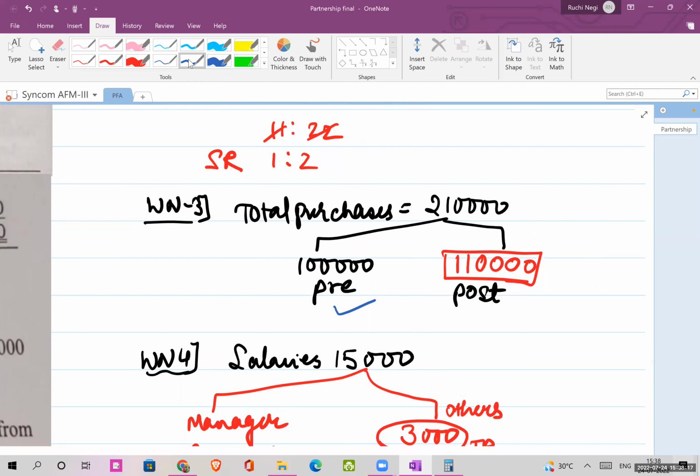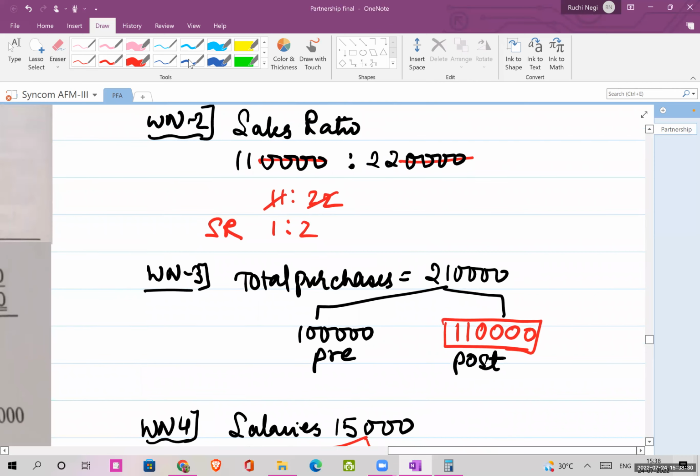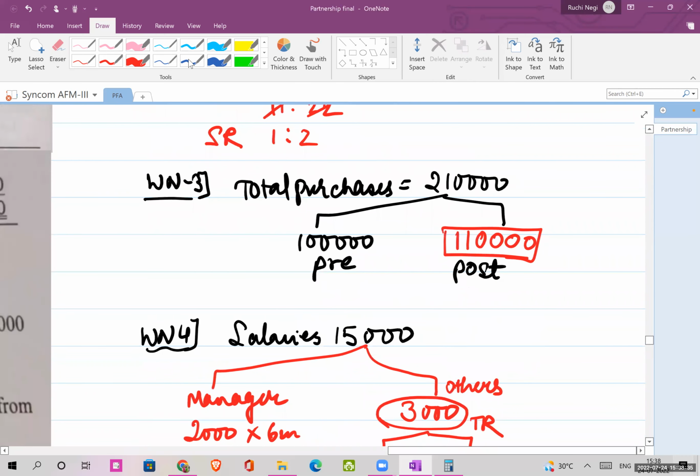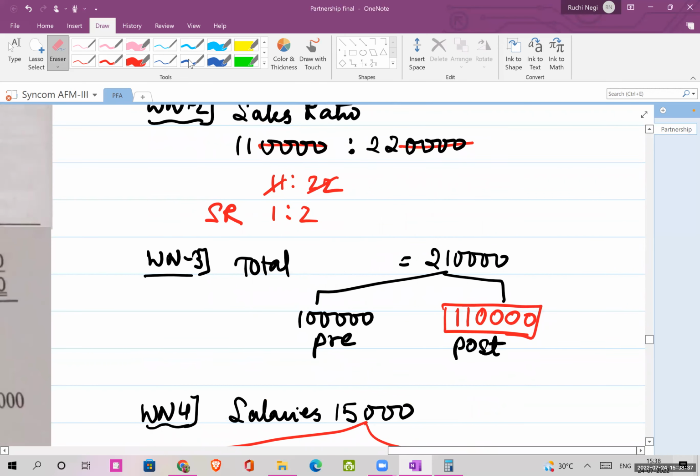So the pre-period sales and the balance figure will be known as your post-period sales. Okay. So this ratio also I need, I need this bifurcation, because when I will be making my trading account, I will have to divide my sales as pre-period sales and post-period sales. Okay, so this is the sales part.